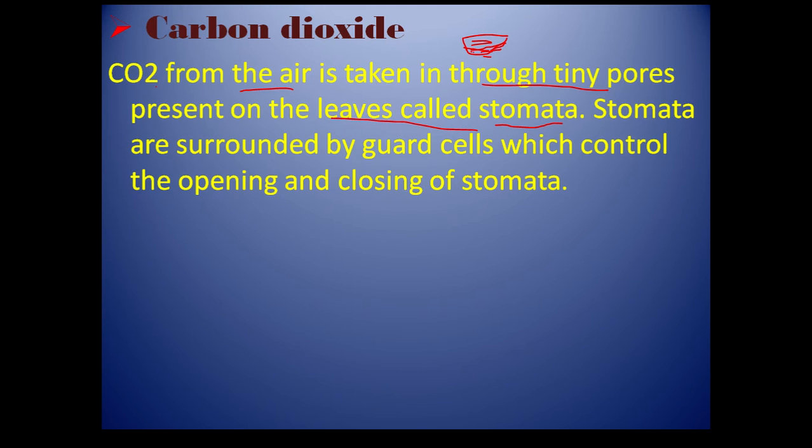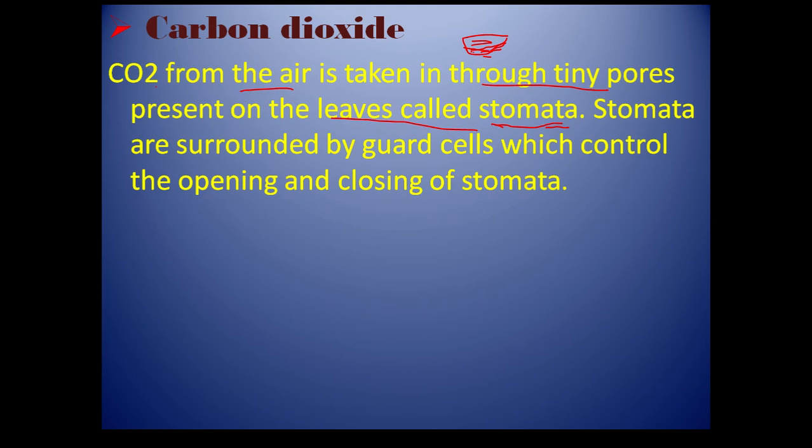What is the reason for it? Stomata help in the gaseous exchange between the plant and the atmosphere.